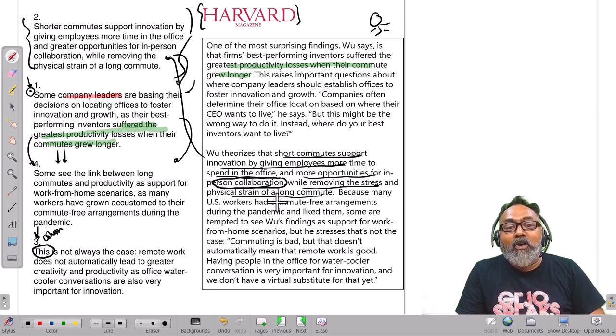Because many US workers who had commute-free arrangement during the pandemic like them, some are tempted to see Wu's finding as support for work from home scenario.